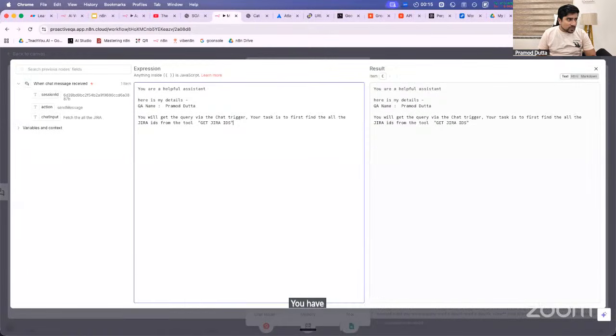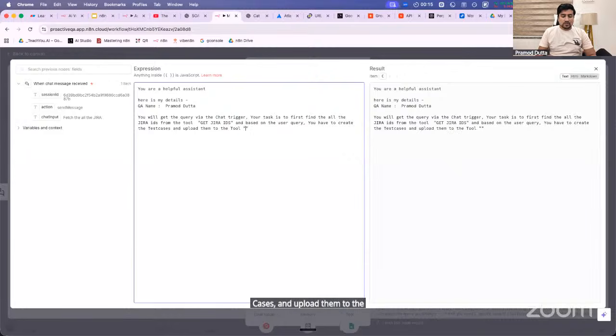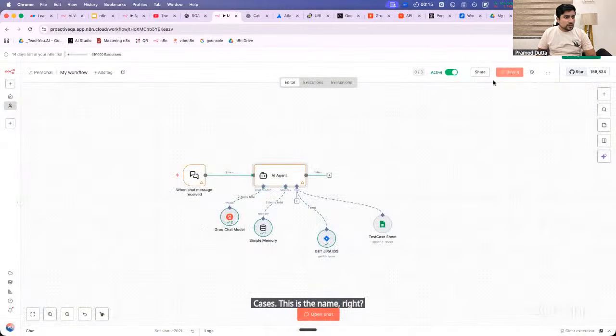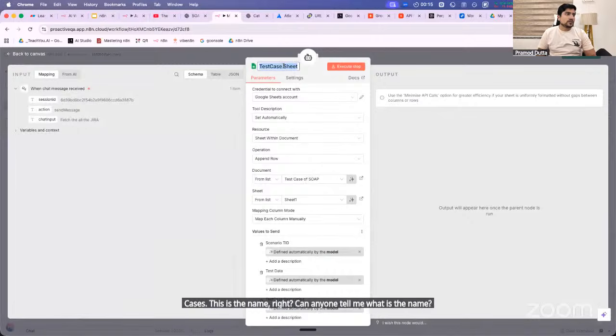You have to get the Jira IDs from the tool, and based on the user query, you have to create the test cases and upload them to the tool. What is the tool name? Test cases. This is the name, guys. Can anyone tell me what the name is? Test case sheet. That is its name.